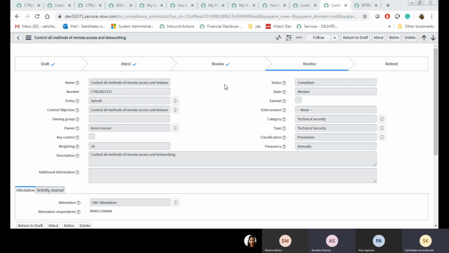Okay, I will repeat again about indicators. In GRC there is a concept called continuous monitoring. Whenever the control is in monitor state, users or department heads will monitor this particular control at regular intervals. For that regular interval verification, we are going to use the indicator concept. How an indicator is created, how it works, how it fetches the data for verification purposes, I will show you now.